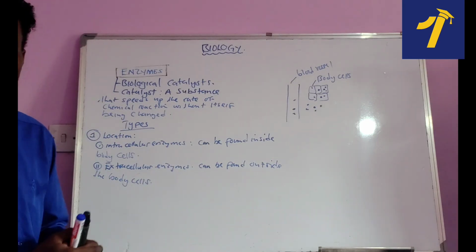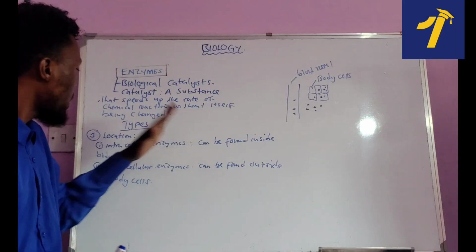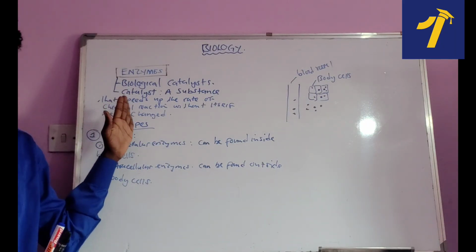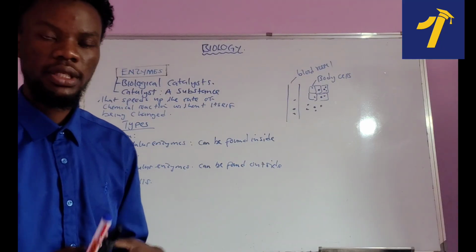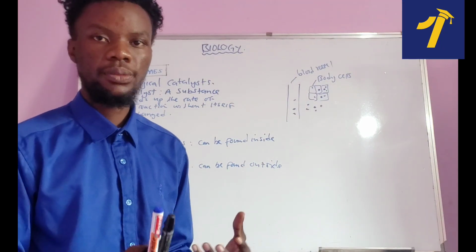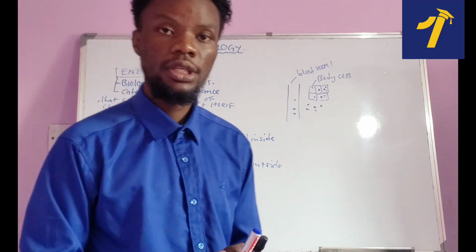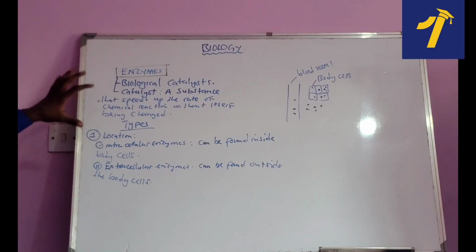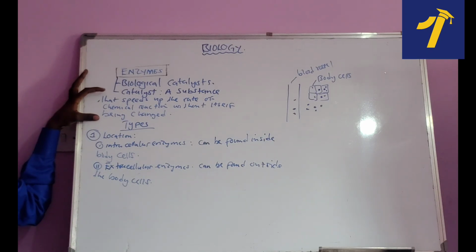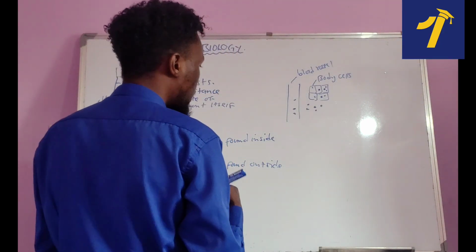Now, up to now, let us recap whatever we've talked about so far. What we've talked about is the definition of an enzyme. An enzyme is a biological catalyst. Okay, and what is a catalyst? A catalyst is a substance that speeds up the rate of chemical reaction without itself being changed. Okay, a good example that I can give on catalyst, something that's going to speed up the rate of chemical reaction. So an example is this one.